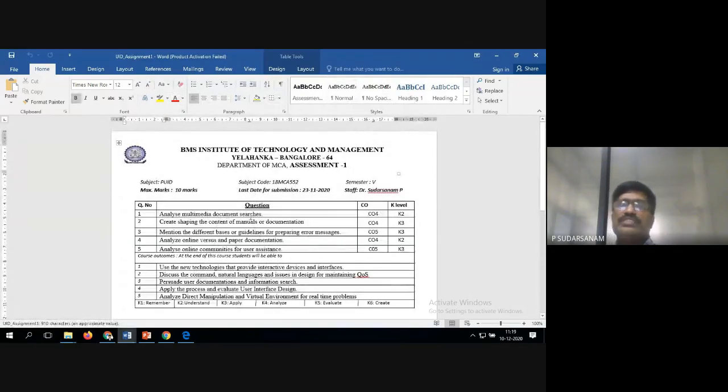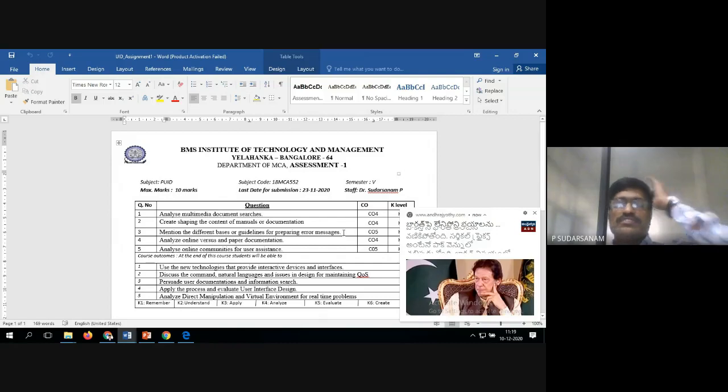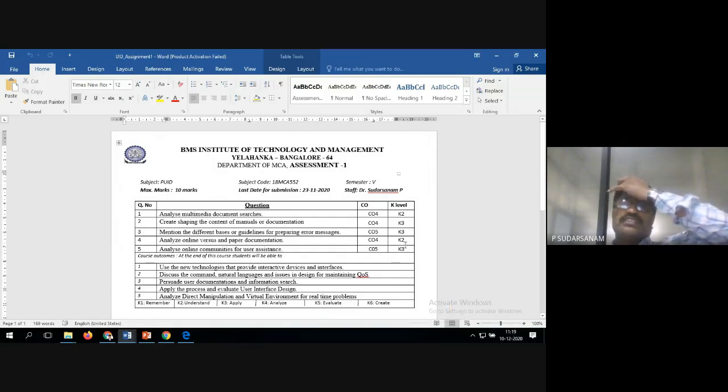Analyze multimedia document searches. Last unit. Next is shaping the content of the manuals or documentation and mention the different bases of the guidelines for the preparation of error messages. So this also they have given in the question paper, they have asked, and the syllabus also we had discussed. Next is analyze online versus paper documentation. This is also one question they have asked, 10 marks question. Another one is analyze online communication for the user interfaces.